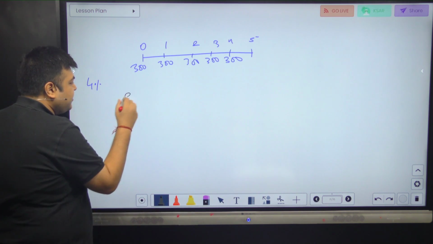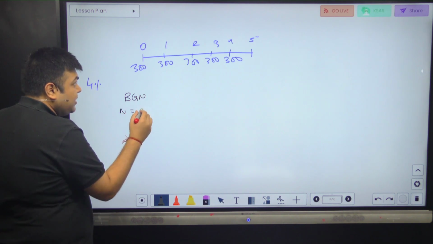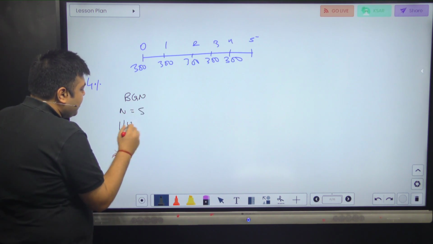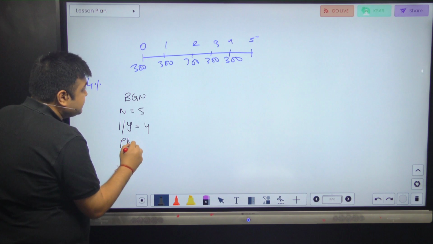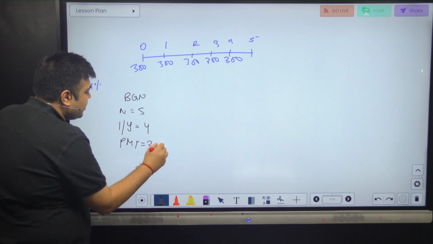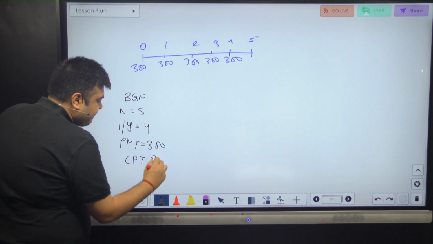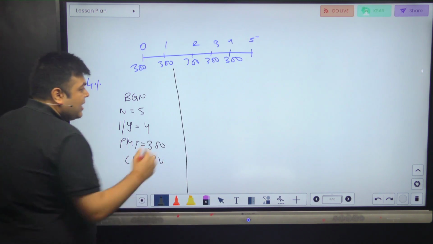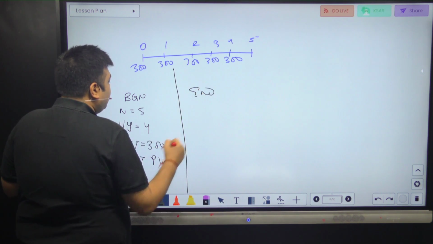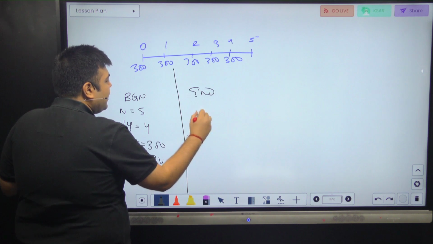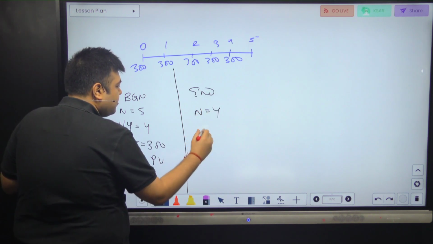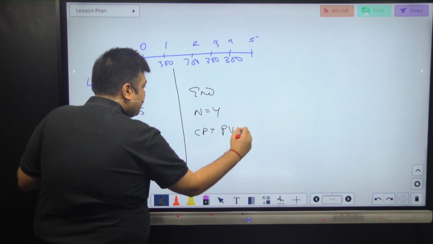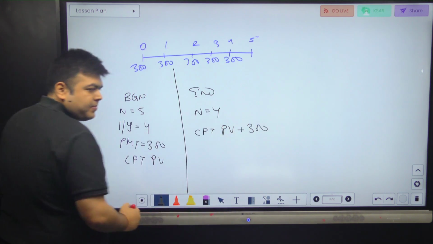First, I can use BGN mode: N equal to 5, I/Y equal to 4, PMT is equal to 300, compute PV. Second, I can use the ending mode: N equal to 4, compute PV plus 300.